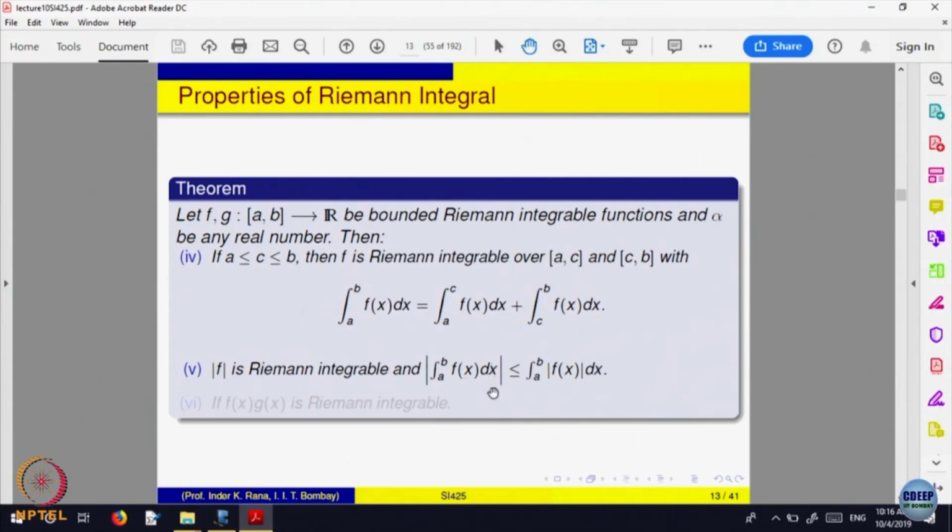And this is because for an f which is integrable, the integral may be negative, okay. So the absolute value of the integral is less than or equal to the integral of the absolute value, okay. So again, when you look at the limits, right, S_P of f, you look at the absolute value of the Riemann sums, so that will be less than or equal to mod f at t_i into the length. So this becomes obvious in that case. So that's a very useful result in proving integrability.